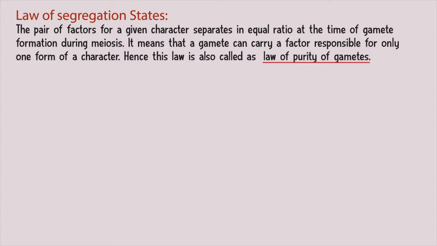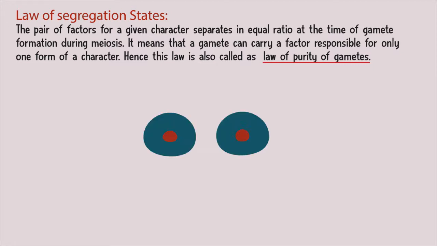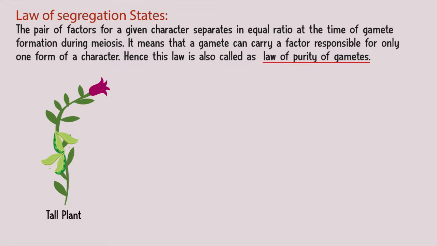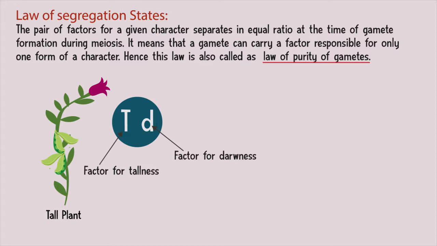Let me explain the meaning of this law. Gametes are the cells that fuse together during sexual reproduction to form a new organism. Consider a tall plant. This plant is carrying a factor for tallness and a factor for dwarfness. One is dominant and one is recessive.